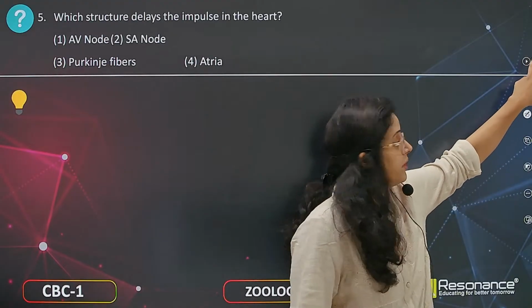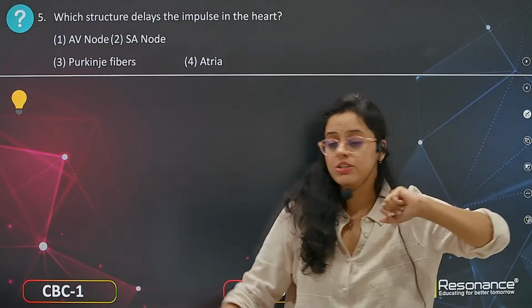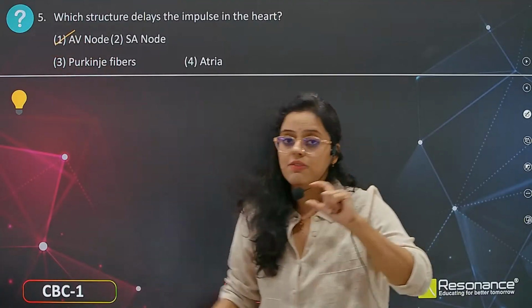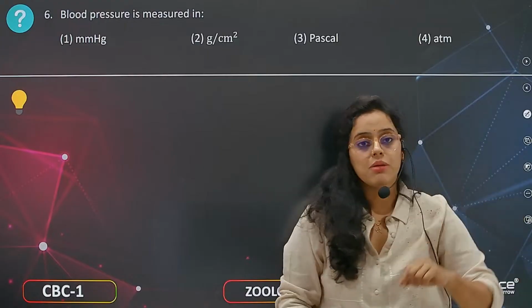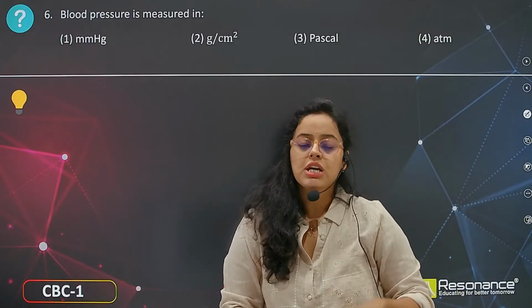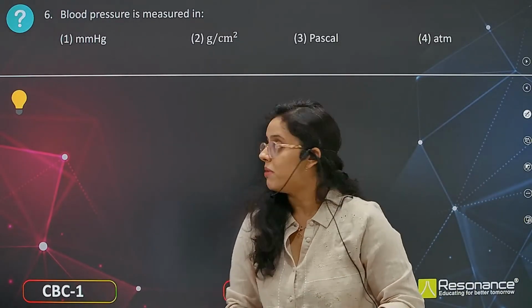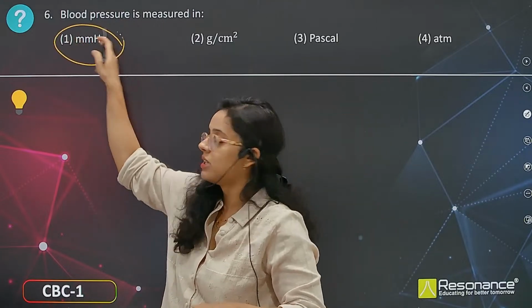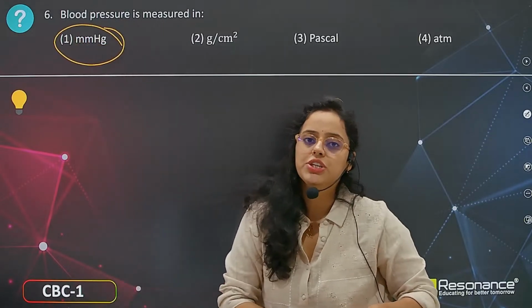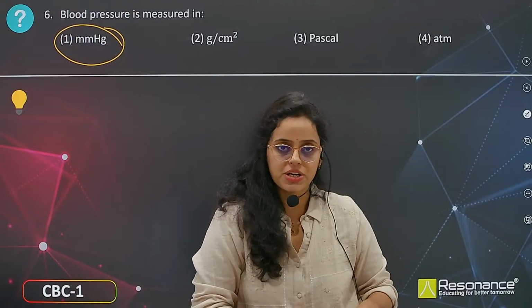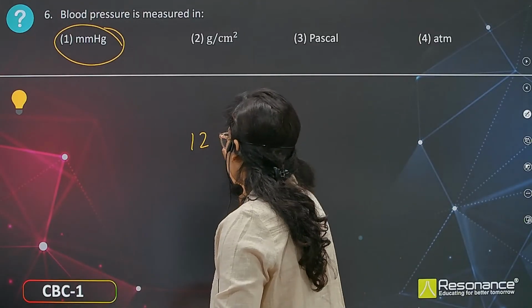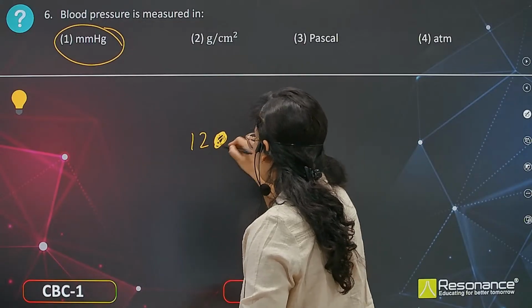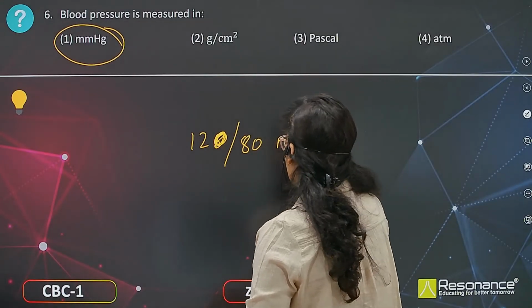Okay, now moving to the next question. So here the answer is going to be AV node. AV node is the one which delays the impulse in the heart. Now coming to blood pressure. Blood pressure is measured through mercury. The unit to measure blood pressure is mm of Hg. And what is the blood pressure? 120 by 80. Normal average pressure is 120 by 80 mm of mercury.